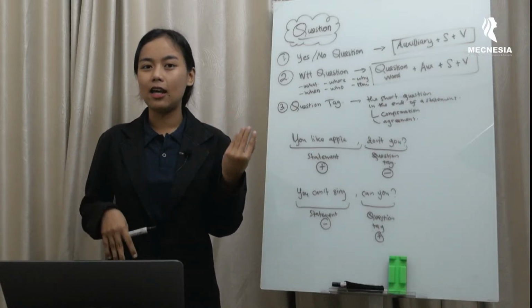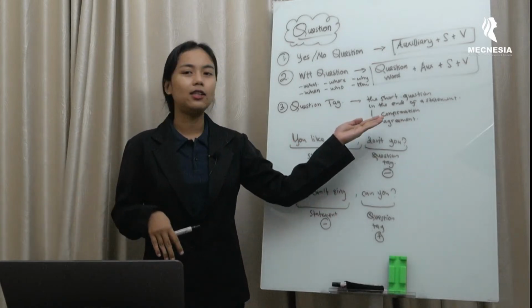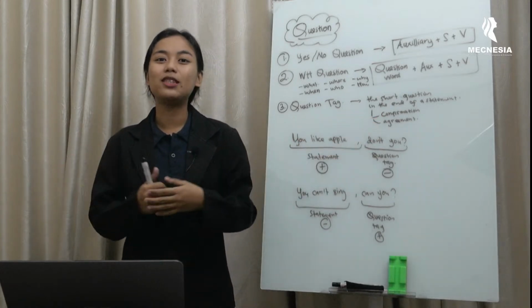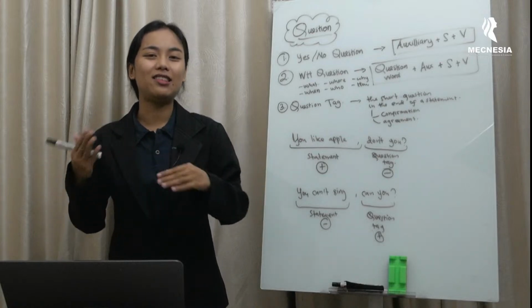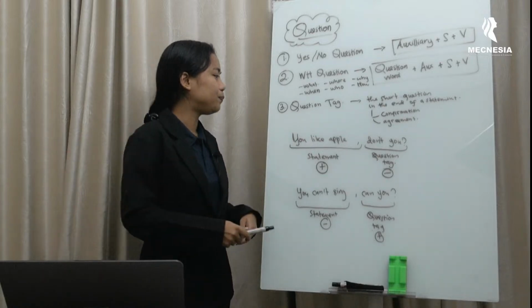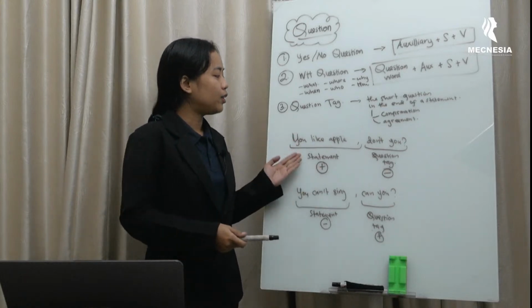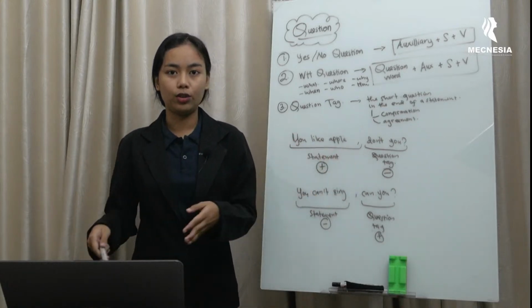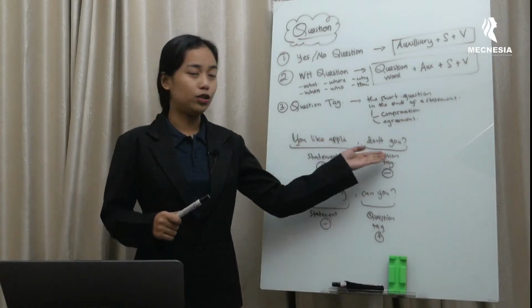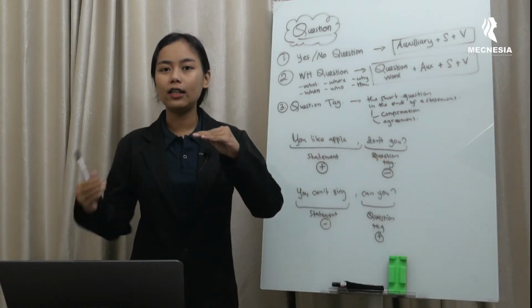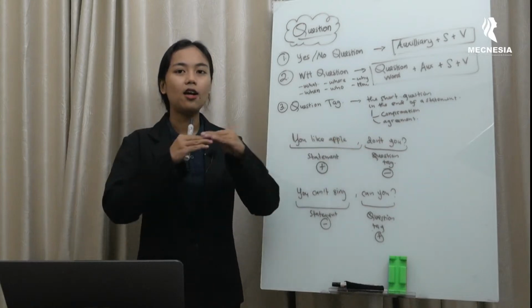Gimana sih bedainnya antara dia asking for confirmation atau agreement? Well, itu bisa diketahui dari intonasi question tag-nya. For example, you like apple, don't you? Jadi, don't you, dia falling intonation. Jadi, intonasinya turun.